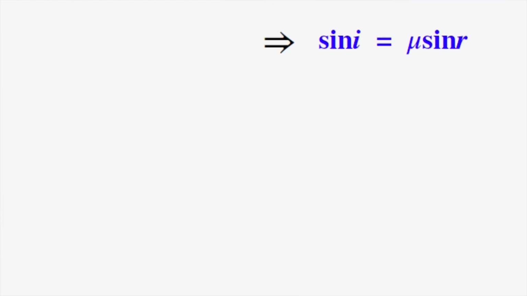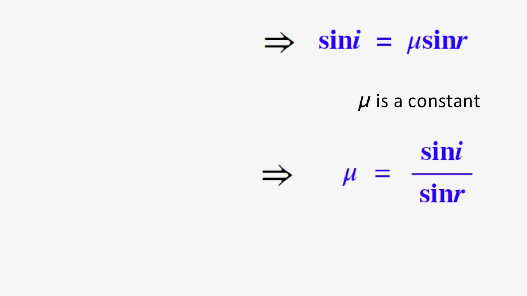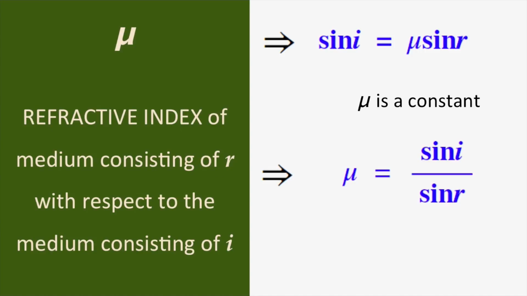This implies that sin I is equal to mu sin R. Here mu is a constant, and mu is equal to sin I upon sin R. Hence, the second statement of the laws of refraction is verified. The constant mu is said to be the refractive index of the medium consisting of the angle of refraction, R, with respect to the medium consisting of the angle of incidence, I. Being a ratio, the refractive index mu does not have any units.